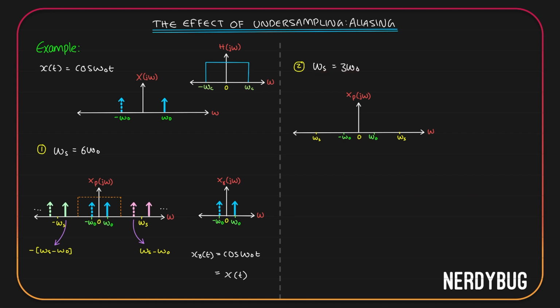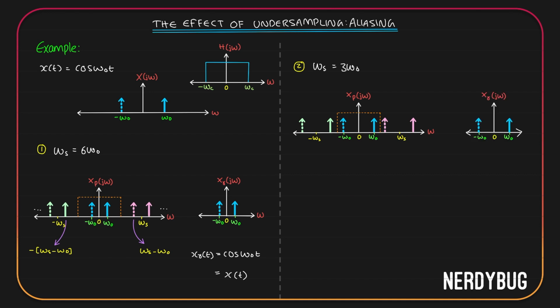So the first replica will be around omega equal to 0. We'll also have a replica at omega s and another at minus omega s. Since I'm increasing the value of omega naught, you can see the impulses are getting farther away from each other. For comparison, let us bring back the frequency response of our low pass filter also. Here also you can see only these two are going to pass through the low pass filter, which means our output will look like this.